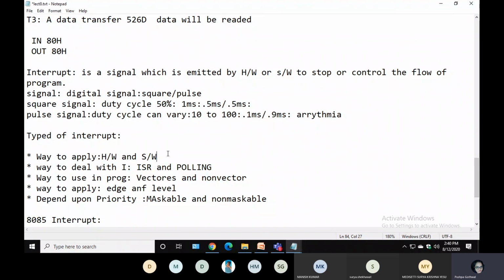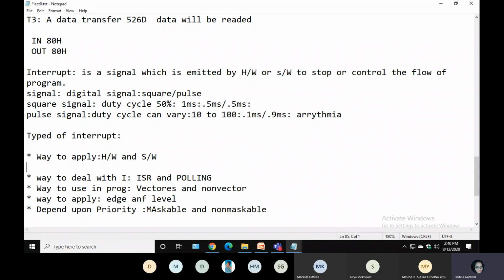Okay, so you can take the example of that. Assume one student is listening to my lecture and I'm pinching him, so that pinching is the hardware interrupt. And if the student automatically comes to my class by his own mind, that is called the software interrupt. Okay, so that is the example of hardware and software. Next classification, way to deal with the interrupt.